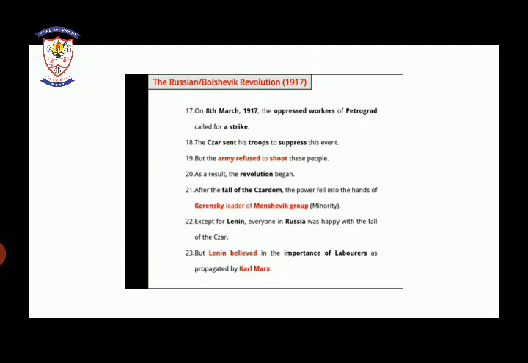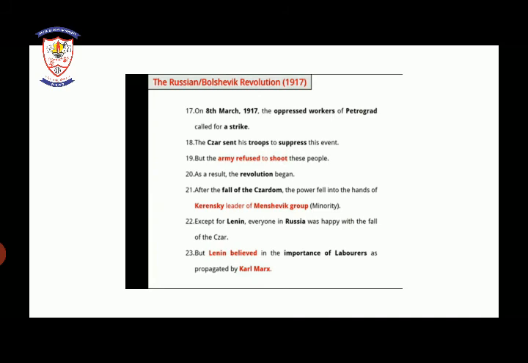The Tsar sent the troops to suppress those on strike, but the Tsar's army refused to shoot them. So the revolution begins from here. From this, the Russian Revolution began.